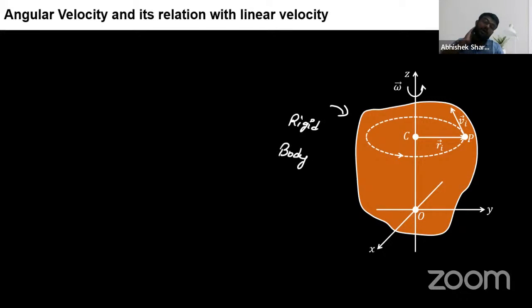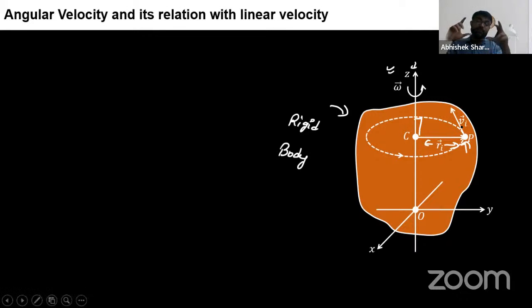Suppose, students, I somehow pass an axis through this irregularly shaped, unsymmetric rigid body, and some Superman tries to rotate this very big rigid body about this axis Z with an angular speed known as omega. So we'll find the relations. Suppose I mark a point P here, at a distance Ri perpendicular to this axis of rotation.